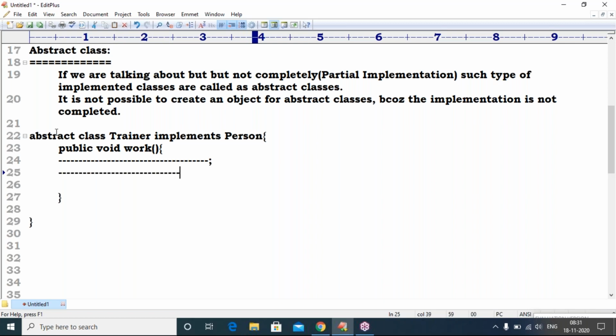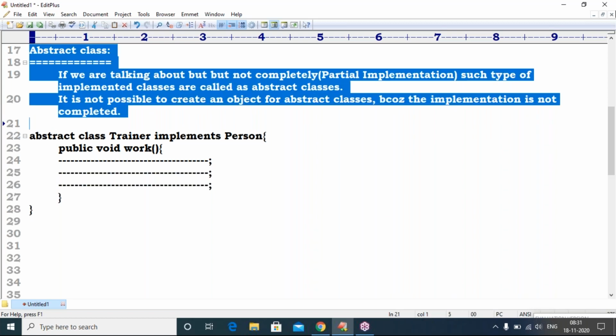So two methods are there, but one method is implemented by the class. This type of class is called an abstract class. He is unable to implement the remaining methods. Such a partially implemented class is called abstract.